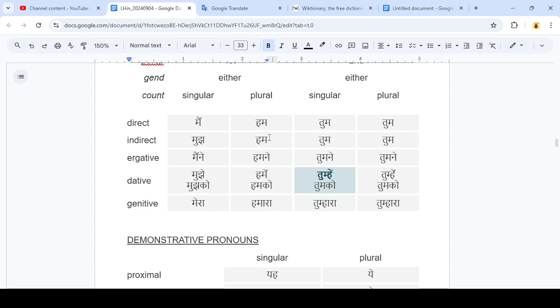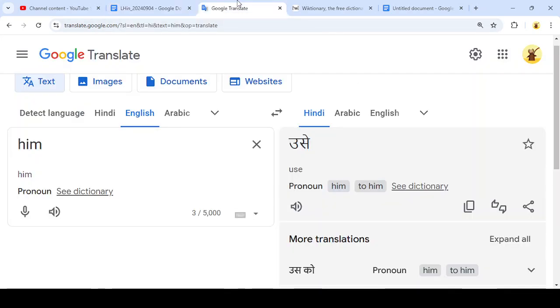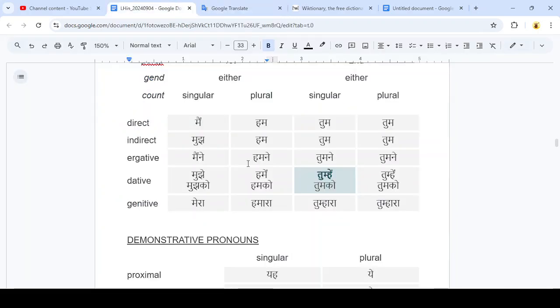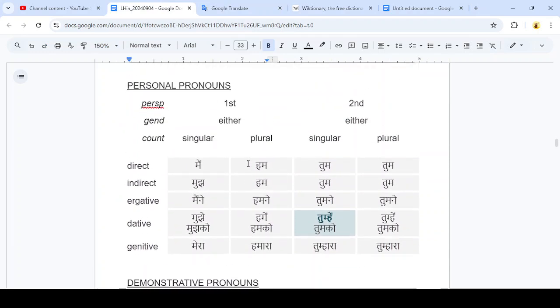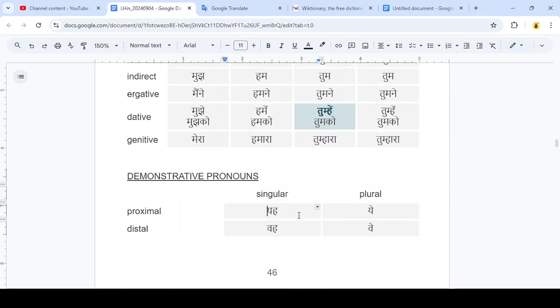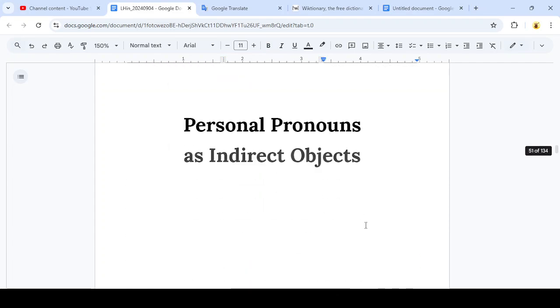So I'm no expert in Hindi, that's obvious, but in terms of finding a translation for the word him, according to my spelling table, I believe I would be grabbing a word from this demonstrative pronoun section.